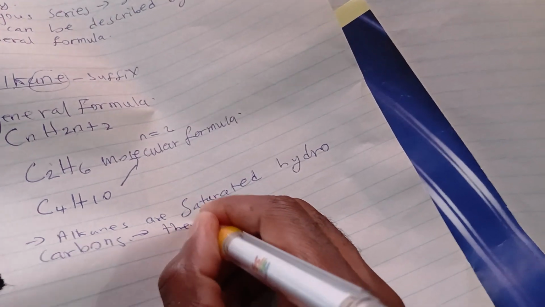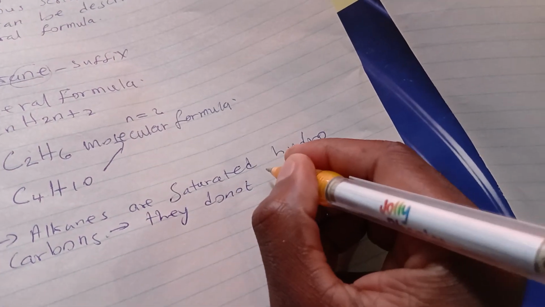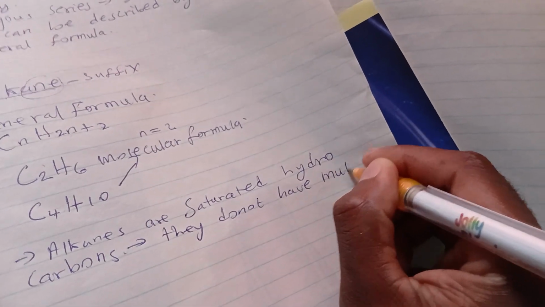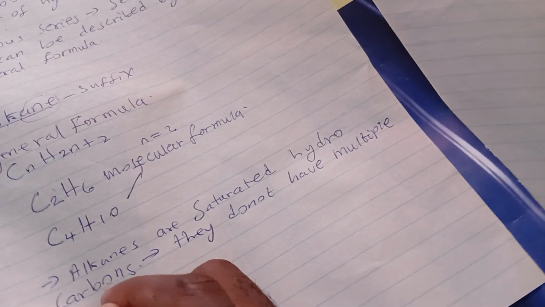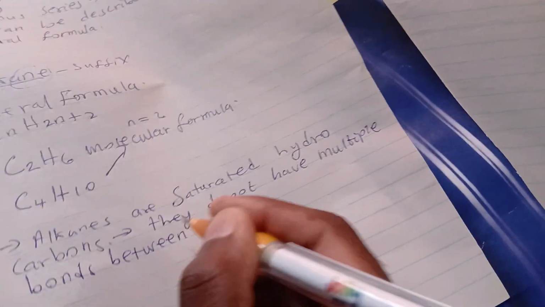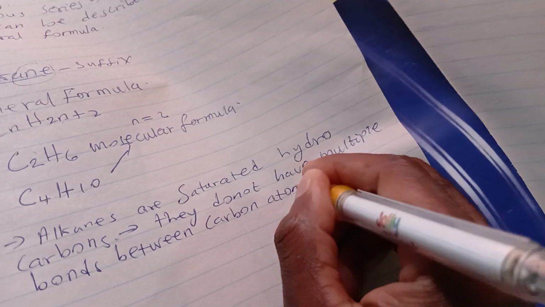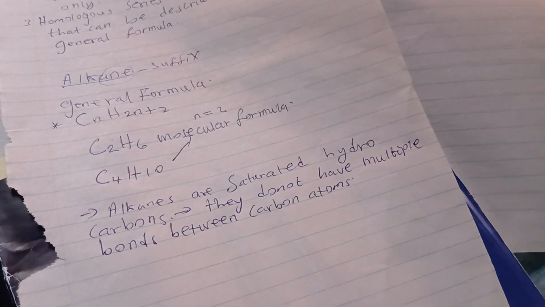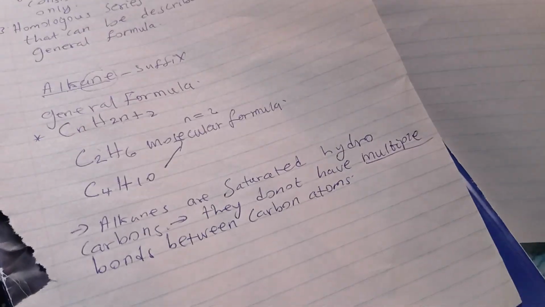They do not have multiple bonds between carbon atoms. So they are called saturated because they do not have multiple bonds between carbon atoms.